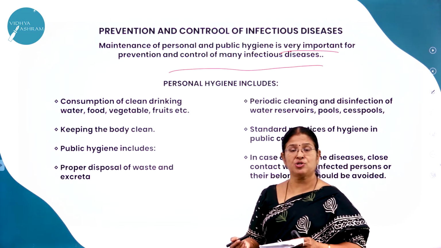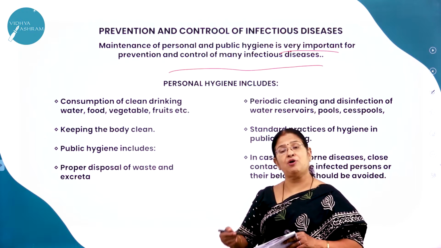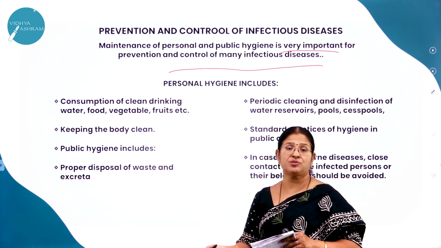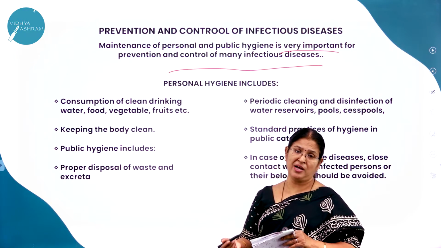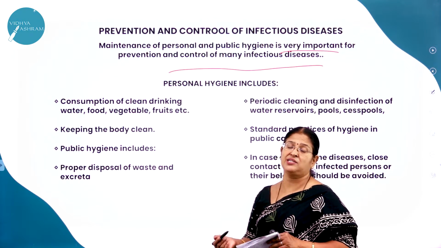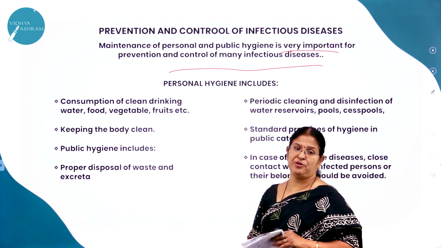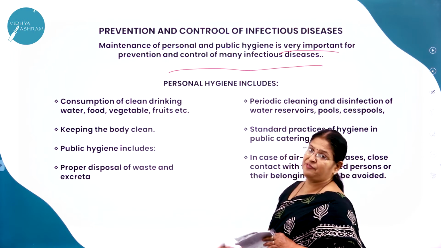As I said, social distancing will not only help protect us from the coronavirus, it will also help protect others. In a similar way, personal hygiene as well as public hygiene are both very important preventive methods to control infectious diseases.